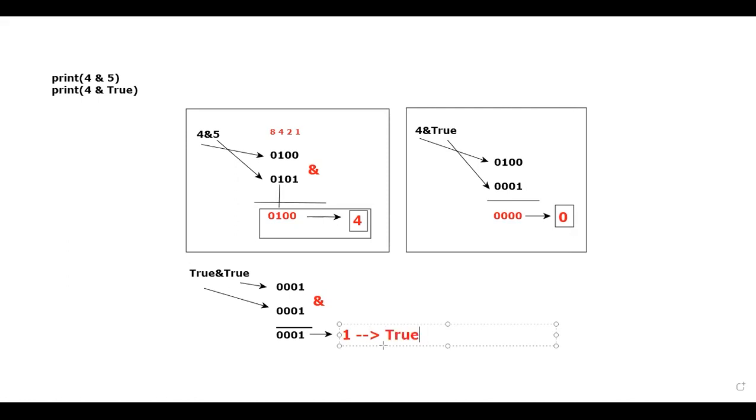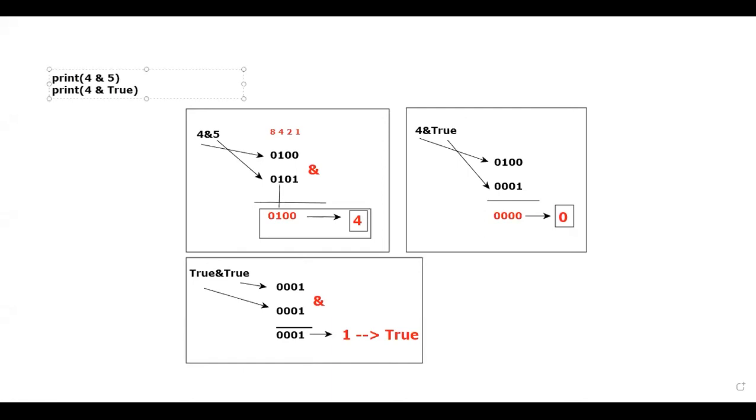Is that clear? Please do respond. Is that clear for everyone? That means if you print true and percent true, the output is true. So here, the output is 4. When it comes to the second one, the output is 0. Next, when it comes to the last one, the output is true.